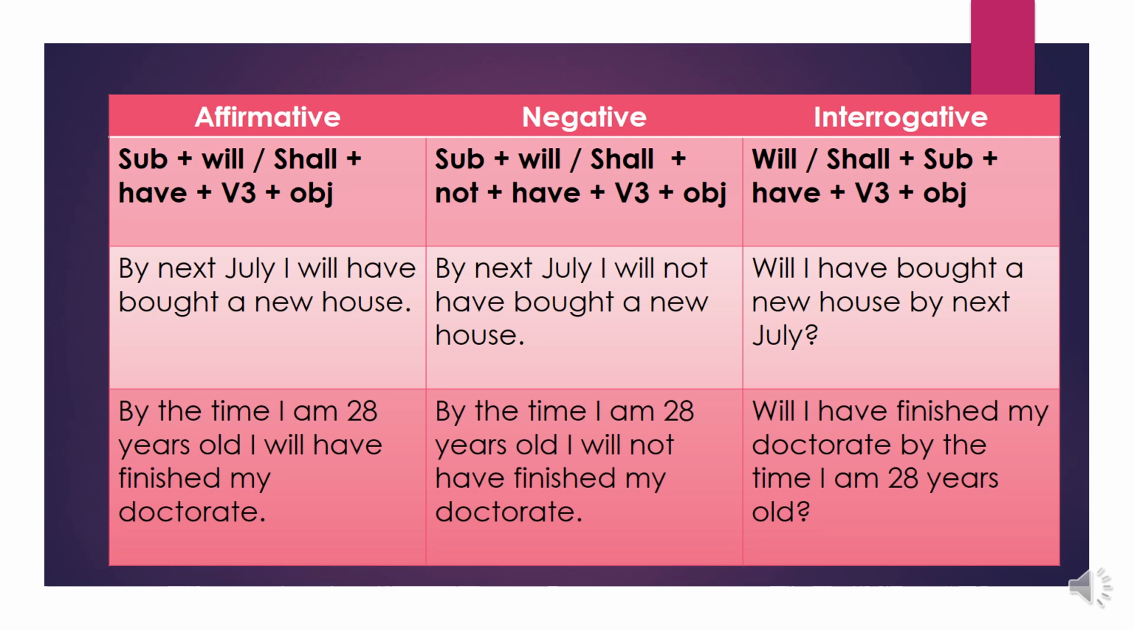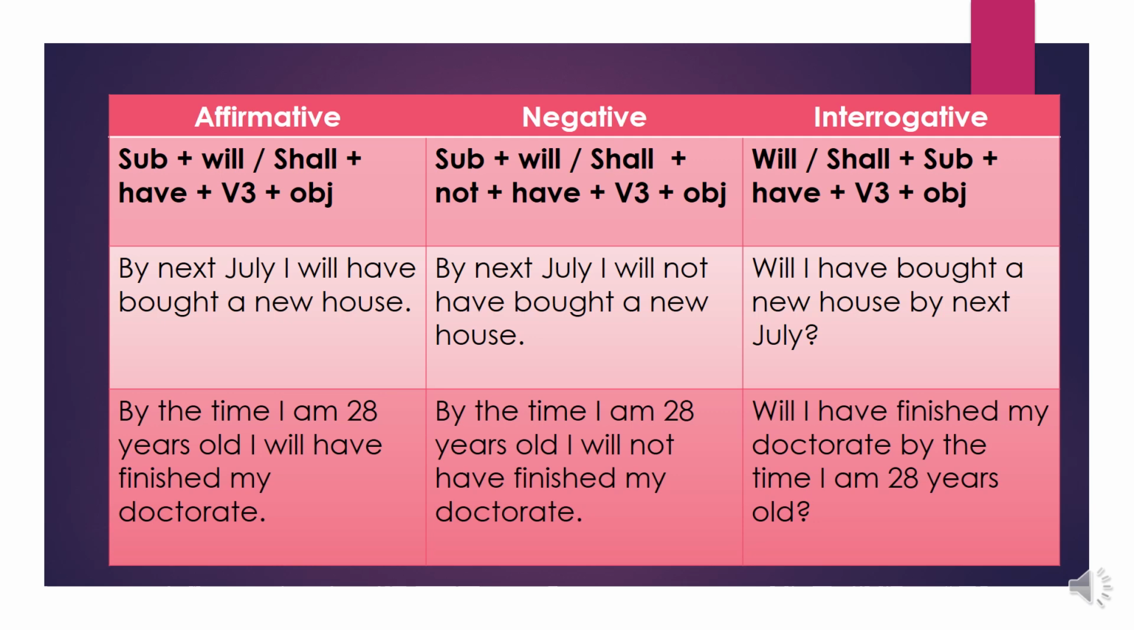Negative. For framing a negative sentence in future perfect, we follow the structure subject plus will or shall plus not plus have plus V3 plus object. The main difference between affirmative and negative is just we add the word not in the negative sentence. Let's understand with the help of example. By next July, I will not have bought a new house. By the time I am 20 years old, I will not have finished my doctorate.